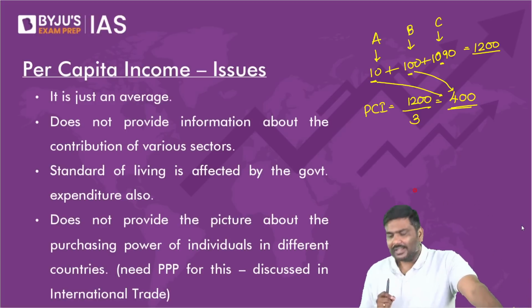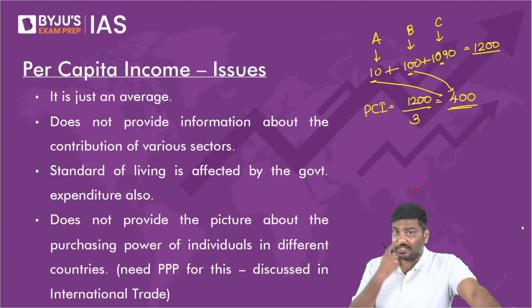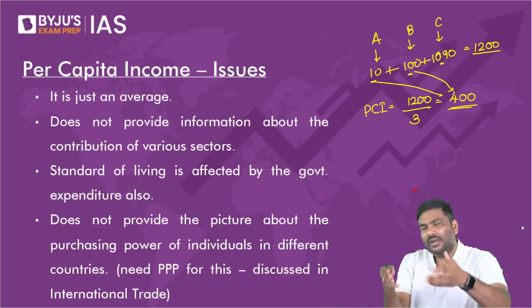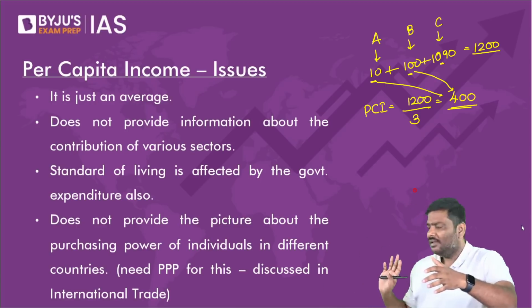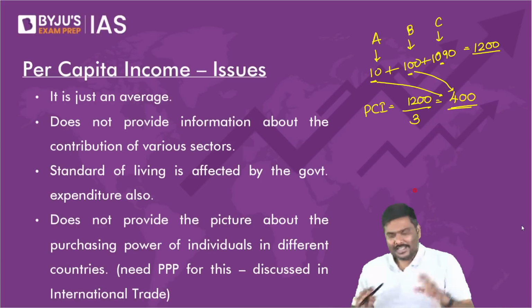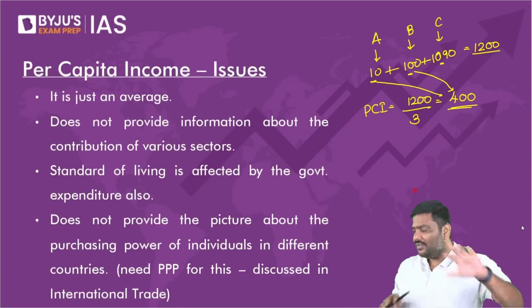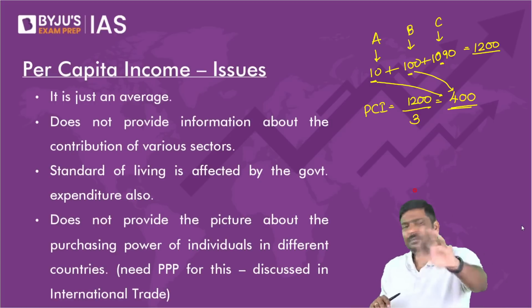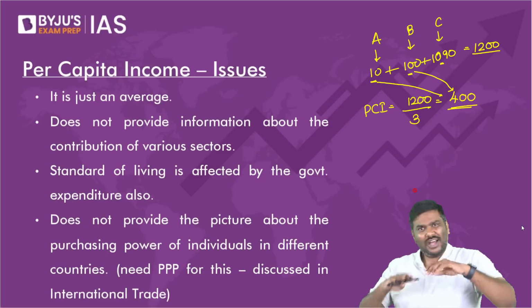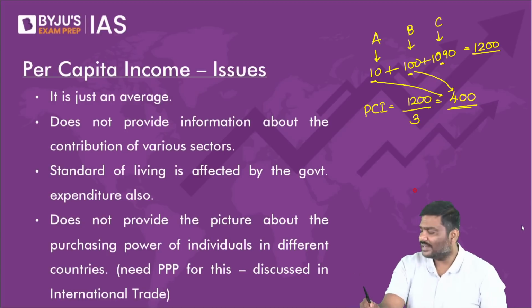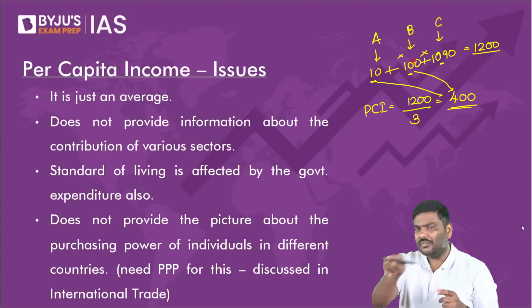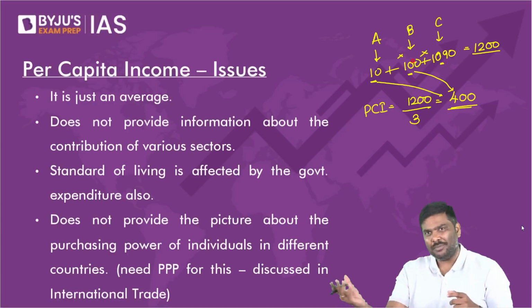Now, please tell me, don't you think there is a huge income inequality which is not represented in the per capita income? Right? Don't you think there is a huge income inequality present in the economy, but it is not given in the per capita income? In fact, is it even given in GDP? Of course, no, it is not represented even in GDP.